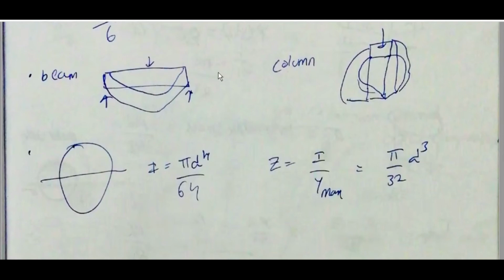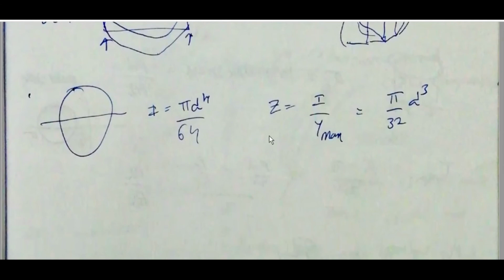Beam, it will undergo bending like this. Column, it will undergo buckling where length is more. For a circle, I is equal to pi d power 4 by 64. Z is equal to I by y max, which is equal to pi by 32 d cube.